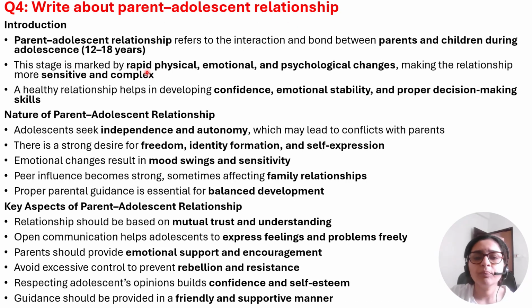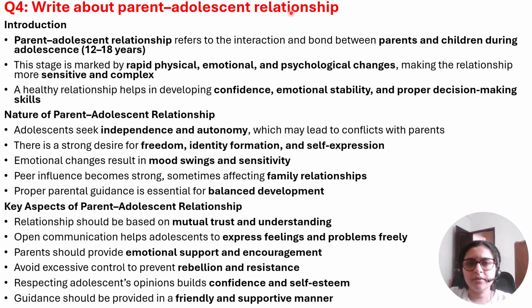Next, write about parent-adolescent relationship. This is very, very important when it comes to the development of children. So, parent-adolescent relationship is nothing but it is a bonding between the parents and children during adolescence. This is very much important. Parents should develop a very strong bond and connection with the children for their physical, emotional, and physiological growth. Okay, healthy relationship is very important in developing confidence, emotional stability, and proper decision making skills.